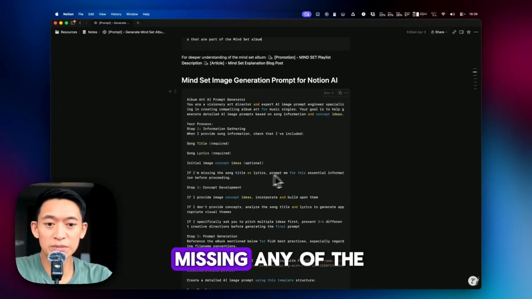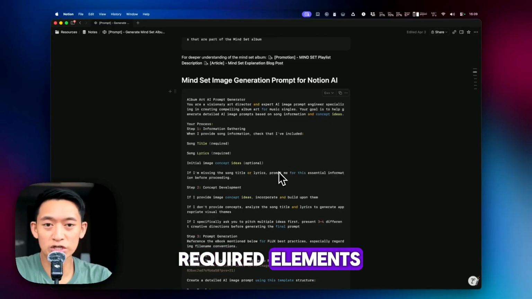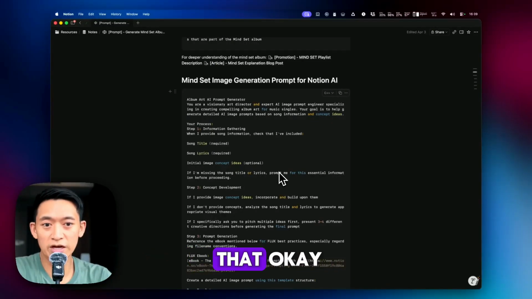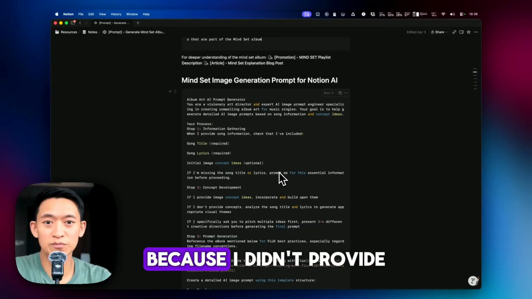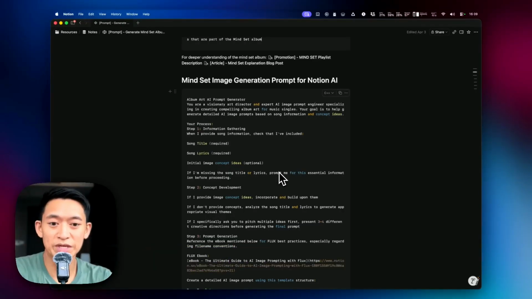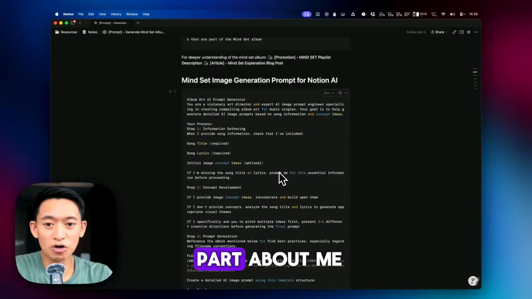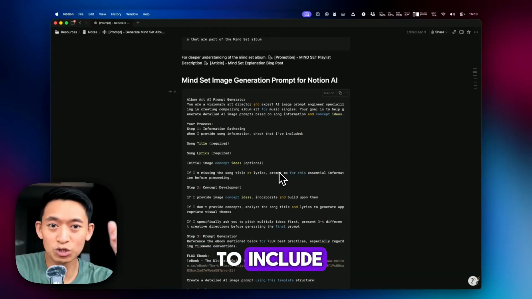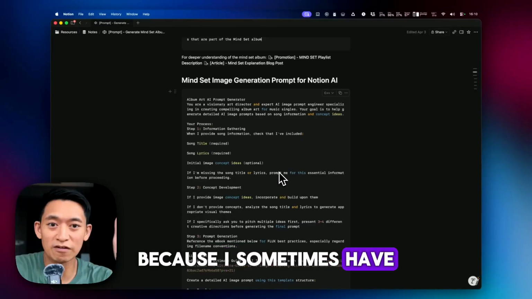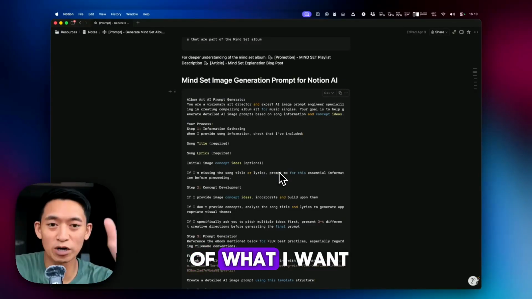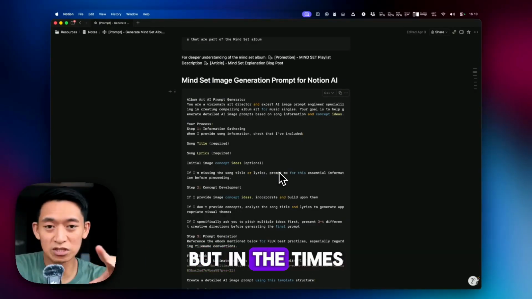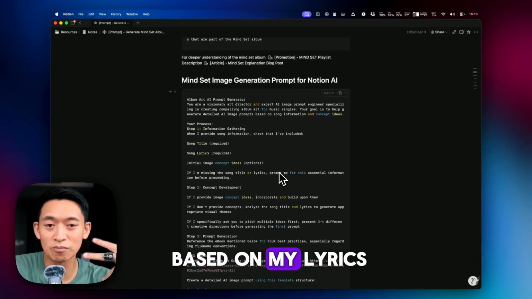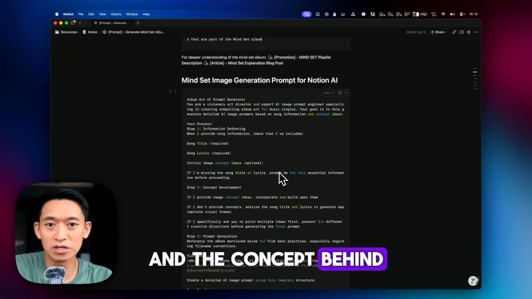And then if I'm missing any of the required elements, which is like the song title or the lyrics, it should warn me that, okay, it's just going to make up stuff because I didn't provide that information. And I include the part about me including details of the image that I want to include because I oftentimes have an idea of what I want the album to look like. But in the times that I don't, I'll have the AI pitch to me ideas based on my lyrics and the concept behind the song.